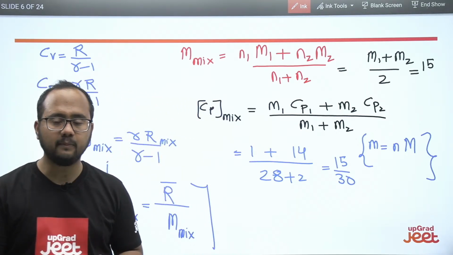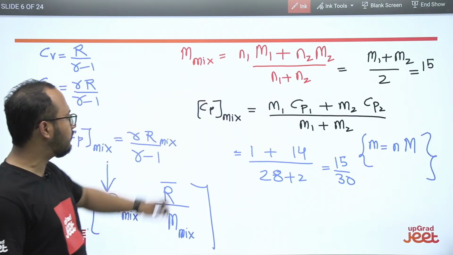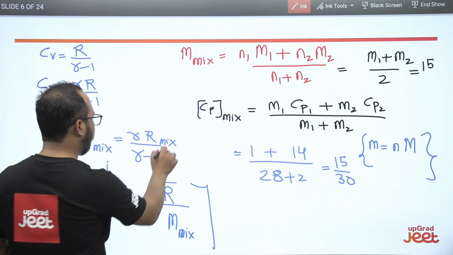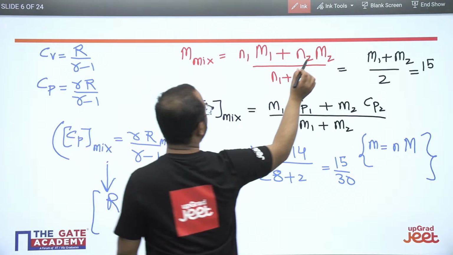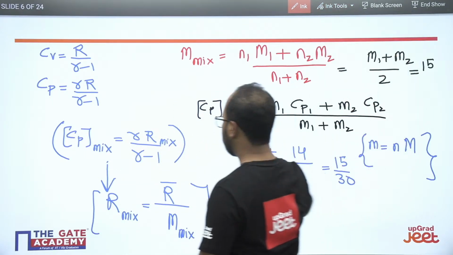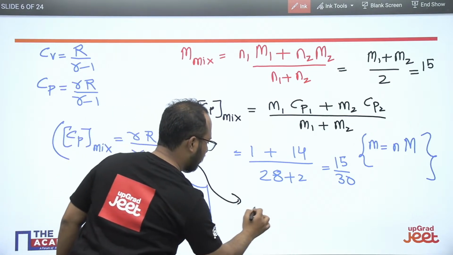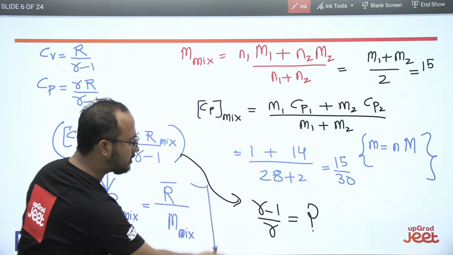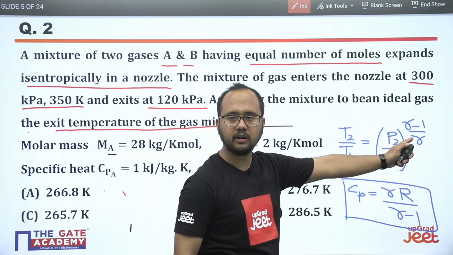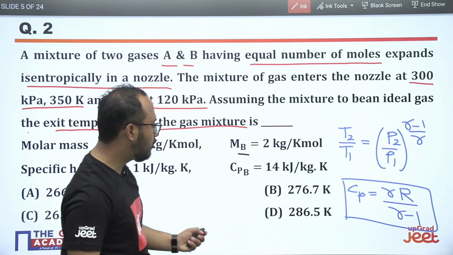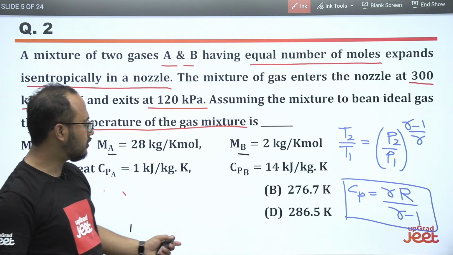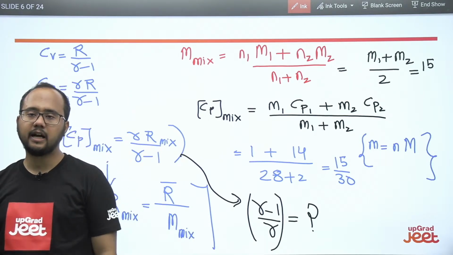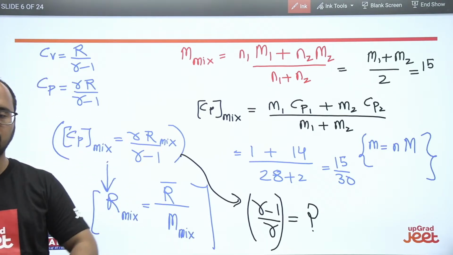So please tell me the answer. You know the value of CP mixture, and you know the molecular weight of the mixture, so you will get the value of gamma from here. Don't calculate the value of gamma here, just calculate gamma minus 1 upon gamma, because you will be putting this value here directly. Don't solve for gamma. Just calculate this expression. Fast, please calculate the answer.